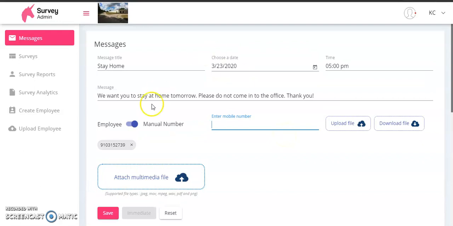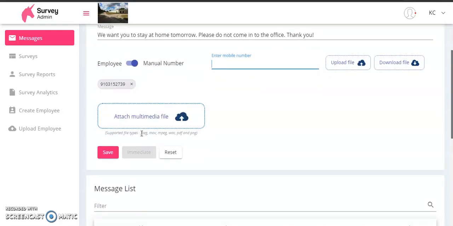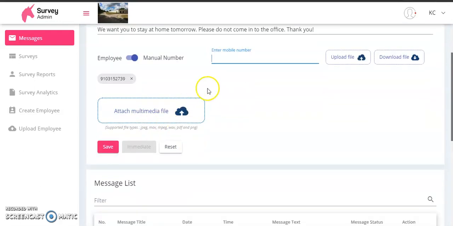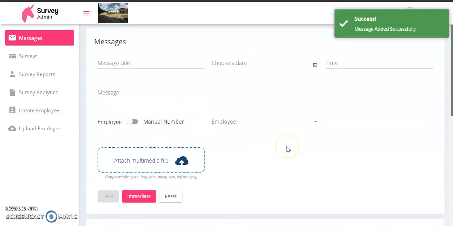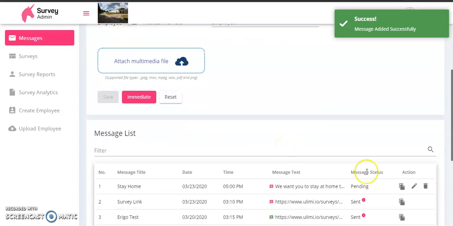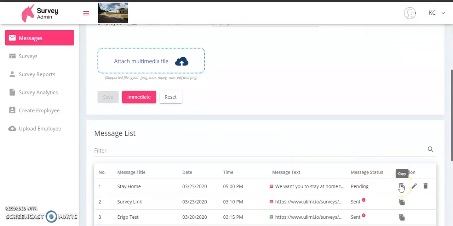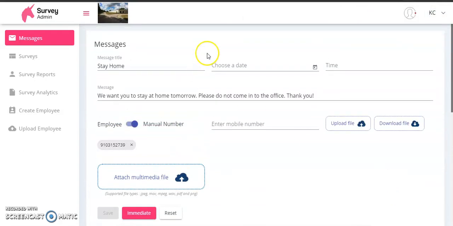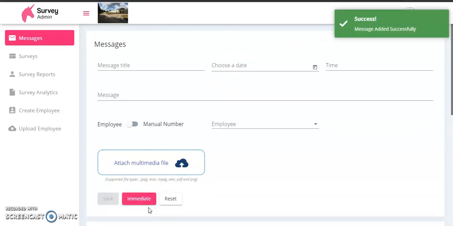All right, and so basically that's the easy part of it. We'll go ahead and save it then. And then the cool thing is, hypothetically, if we find out that, hey, we like that message, let's copy it again. And then you just choose a new date and time, or you can use this immediate button to send it out as soon as possible.